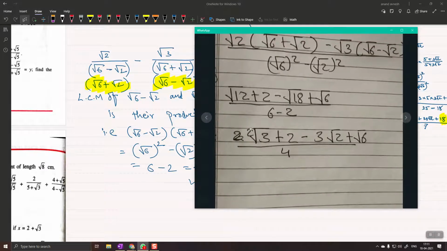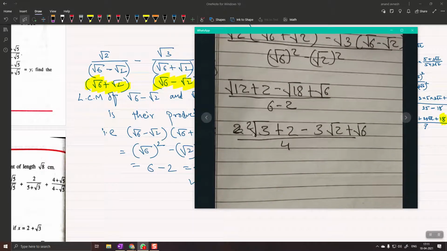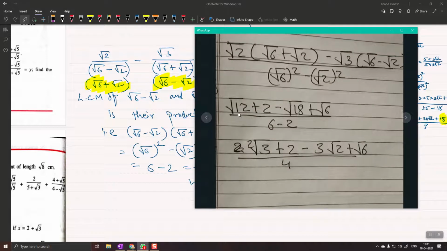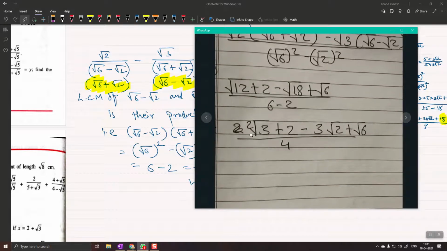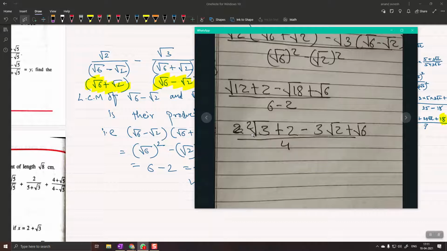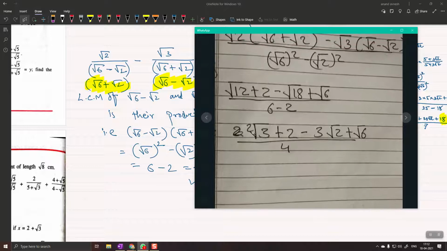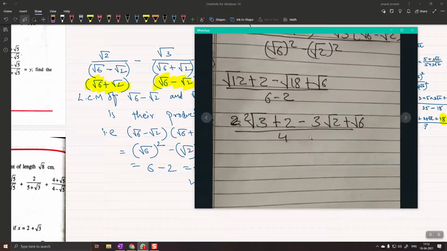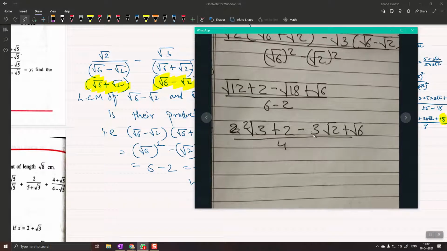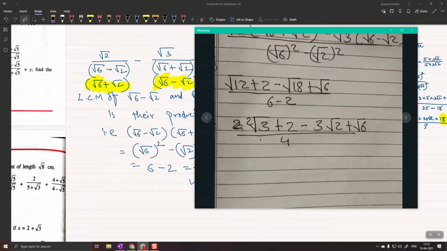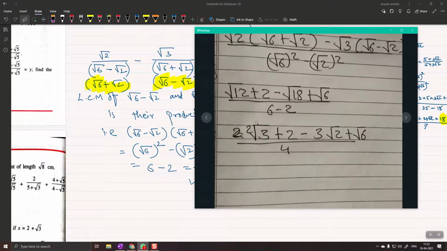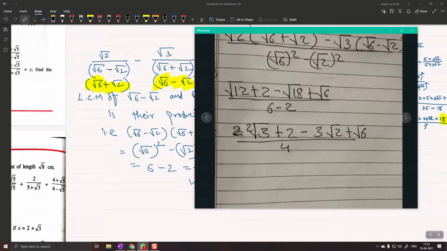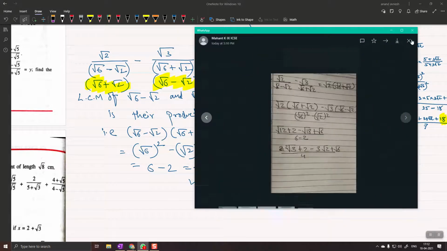Mahant, do you see this? Mahant? This step, you have written root 12 as 2 root 3, right? Is this 2 root 3? But please, it looks like square root of 3. This 2 should be a little bit far, like this 3. Just as you have written this 3 root 2, write 2 root 3 the same way. Here it looks like square root of 3, meaning the 2 should not be put inside it. Don't write it like this, it will be wrong. Everything else is correct.